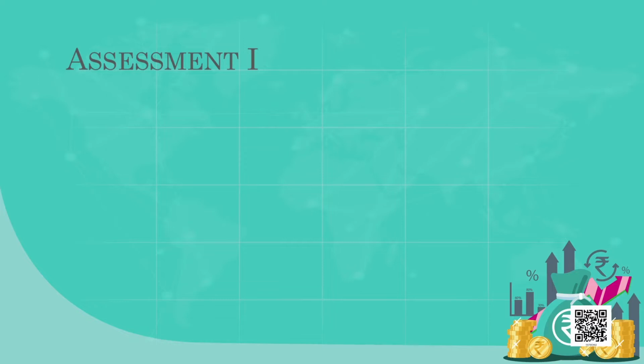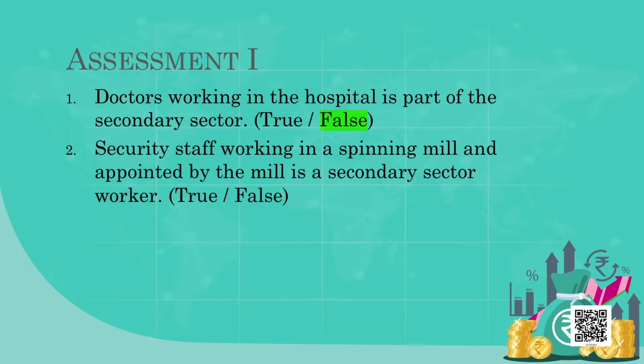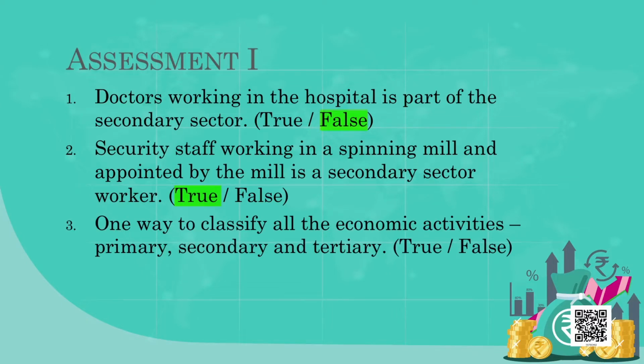Now one more assessment, and you can answer by tick mark by saying true or false. Doctors working in the hospital is part of the secondary sector. True or false? False. Correct. Security staff working in a spinning mill appointed by the mill is a secondary sector worker. True. Good. One way to classify all the economic activities is primary, secondary and tertiary. True or false? True. Good.